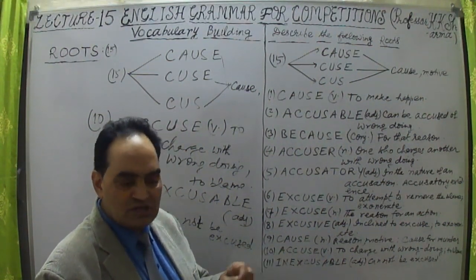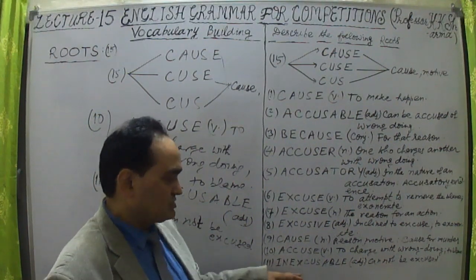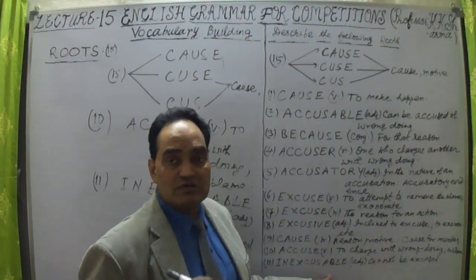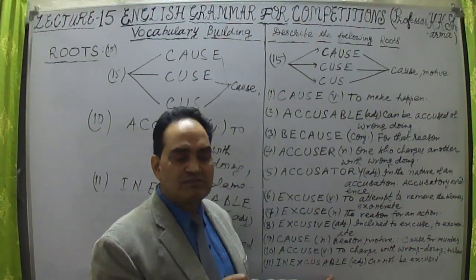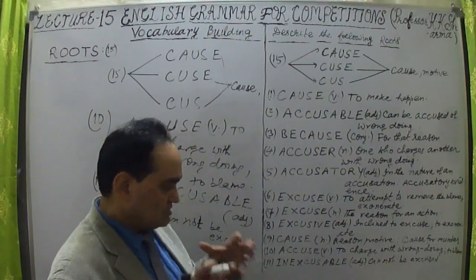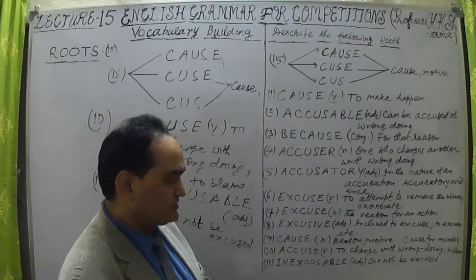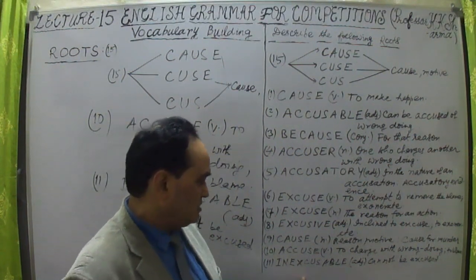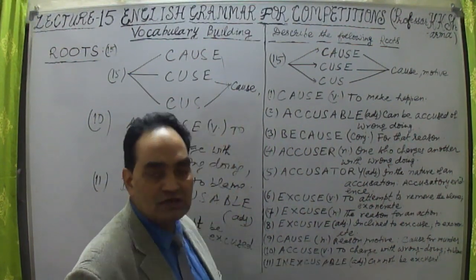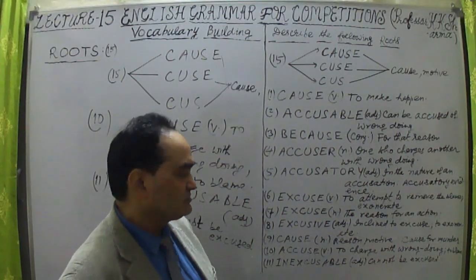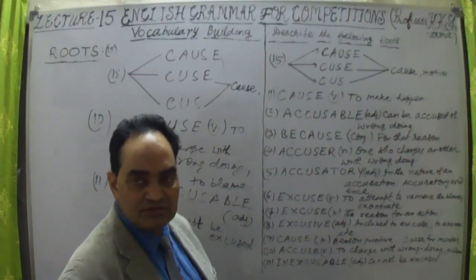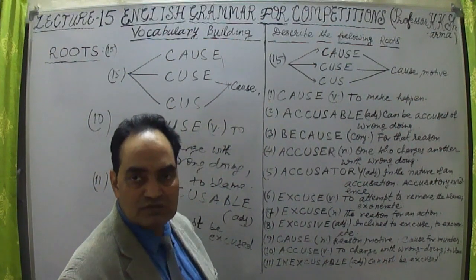He cannot be without any blame. He is with blame. Inexcusable means he has done the murder. He is the accused person. So inexcusable means cannot be excused. Ex means the person is out of the blame.